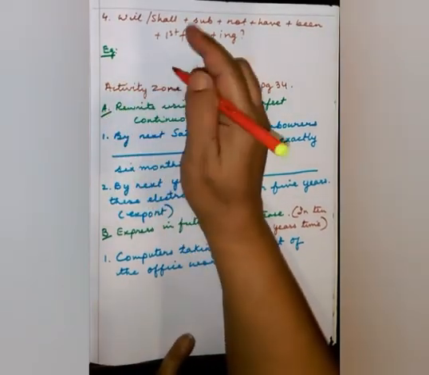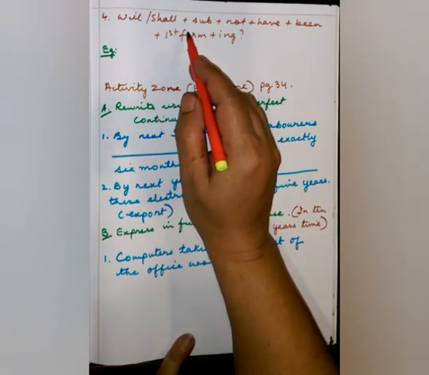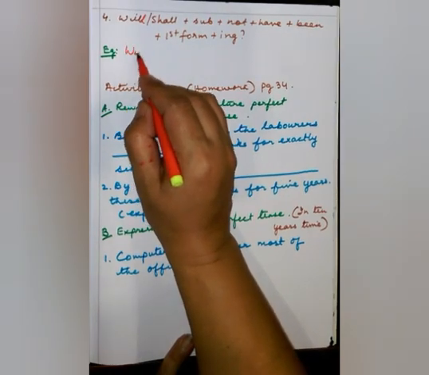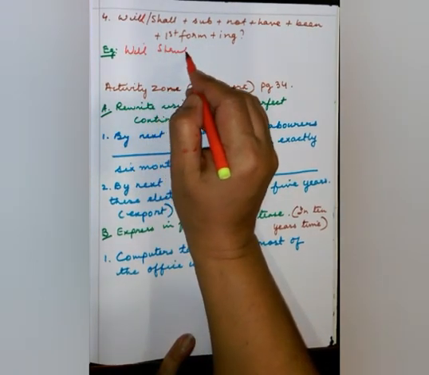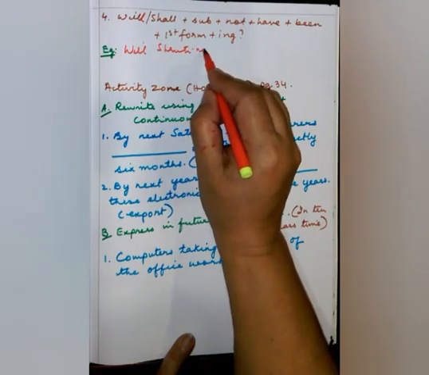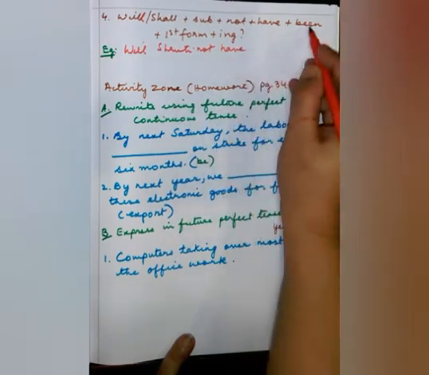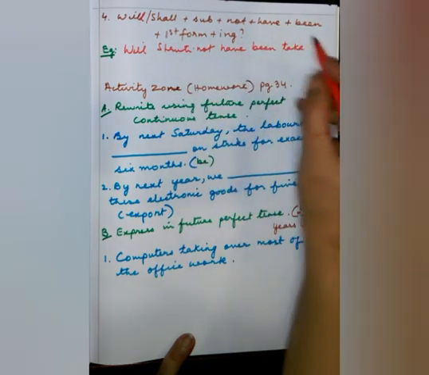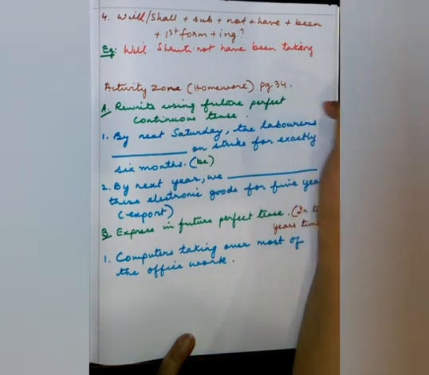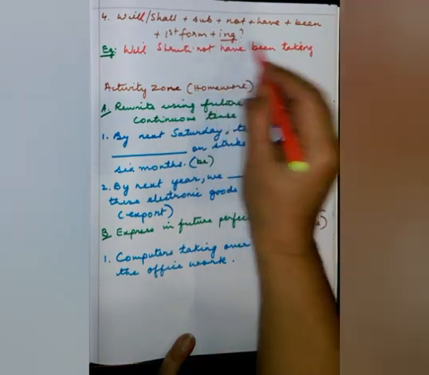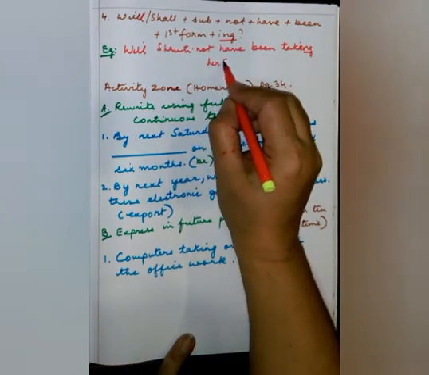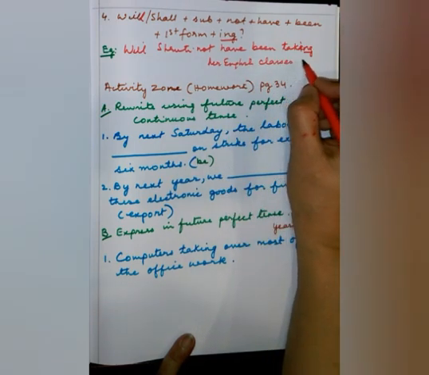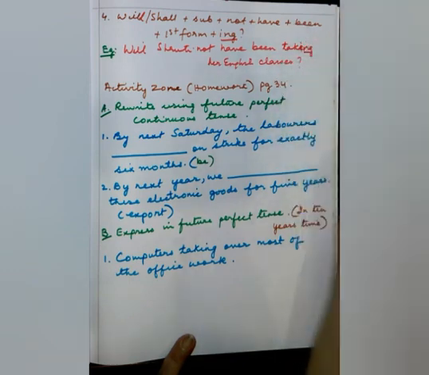So, coming to the fourth formation of the future perfect continuous. So, here we have it. Will Shruti, subject, not have been take, first form, but we put ing, remove e and put ing, taking in her English classes, question mark. This is the formation.